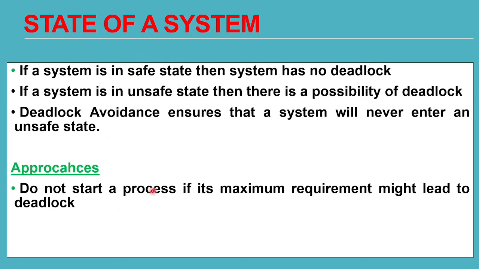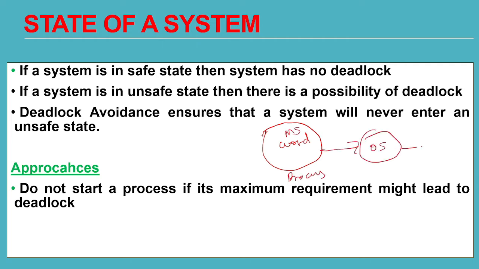Do not start the process if its maximum requirement might lead to deadlock. For example, there is a process called Word, Microsoft Word, MS Word, and it is telling OS, that is our operating system, four resources are needed by this Word process. But it is not possible for OS to give all four resources to Word at a time, because somebody else is already using the printer, or CPU.